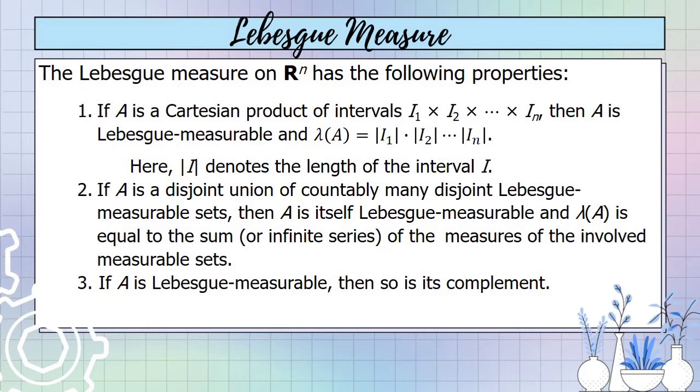Hence, the length of the interval I. Number 2, if A is a disjoint union of countably many disjoint Lebesgue measurable sets, then A is itself Lebesgue measurable, and lambda of A is equal to the sum or finite series of the measures of the involved measurable sets. Number 3, if A is Lebesgue measurable, then so is its complement.